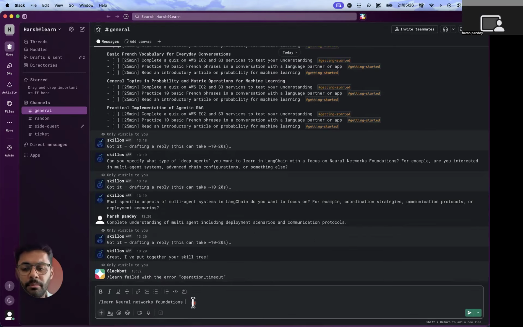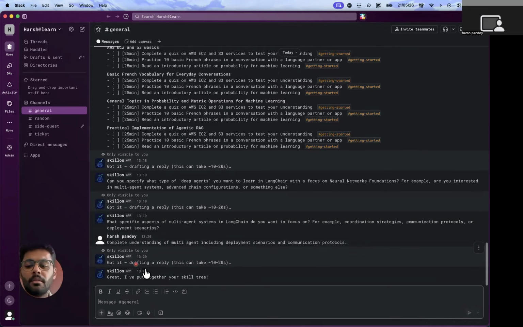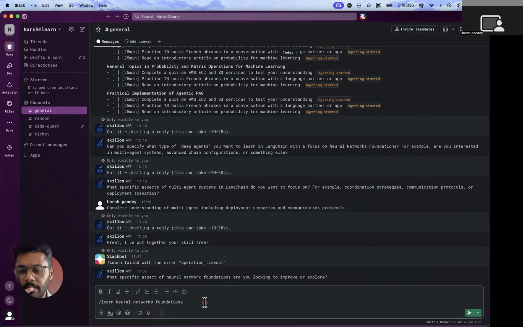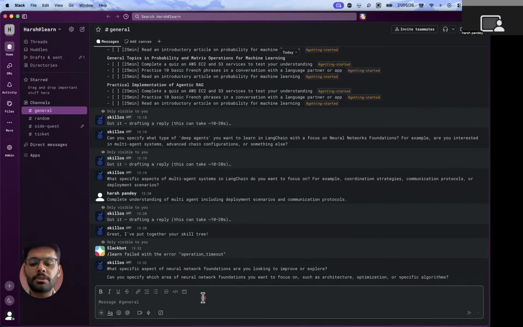Let me try again. Again, it's failing. Sometimes it gives a response. Now it asks, what specific aspect of neural network foundation? This is a clarifying question that the agent is asking me. Let me say, I want to understand neural networks, their architecture and optimization, most of the foundational concepts.